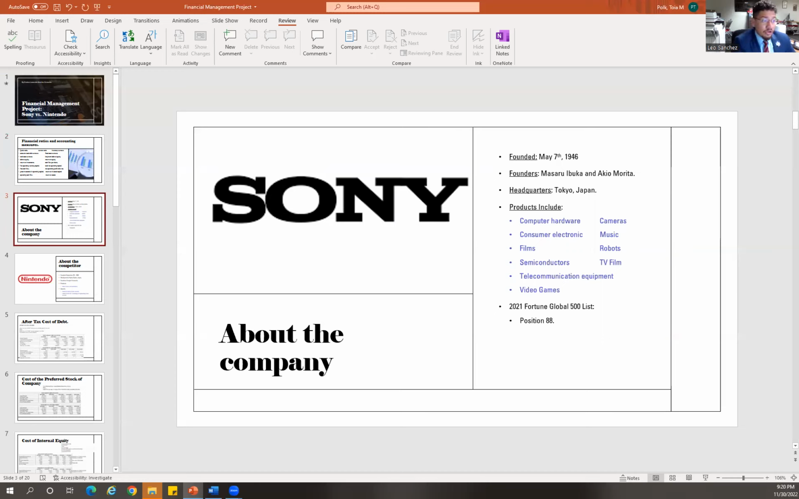Also, in 2021, Fortune Global listed it on the top 500 list across the world. But more importantly, it was situated among the 100 biggest companies in the world, in position 88.